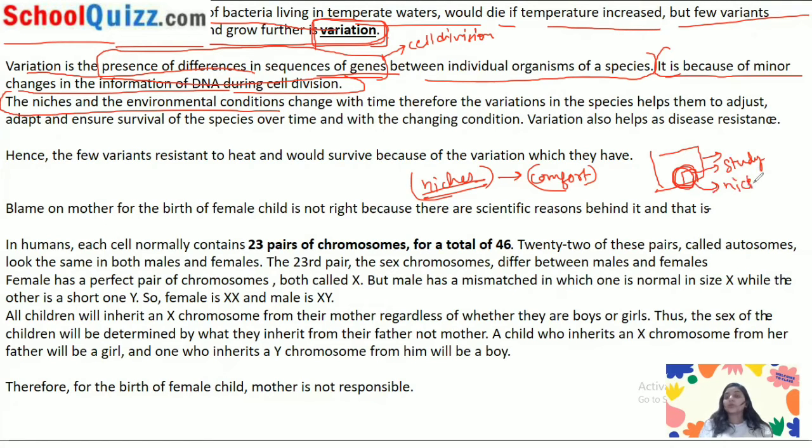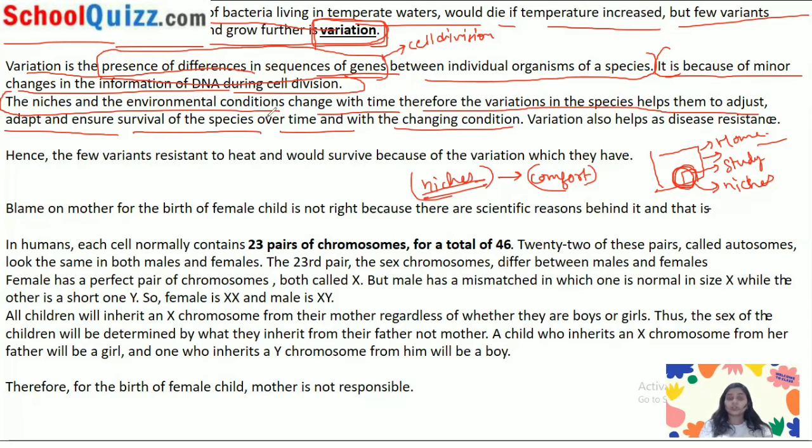And your whole home will be the environment or the ecosystem. So these are the niches. The niches and the environmental conditions change with time. Therefore, the variations in these species help them to adjust, adapt, and ensure survival of the species over time and with the changing conditions. So the niche and the environmental condition can be changed at any time.